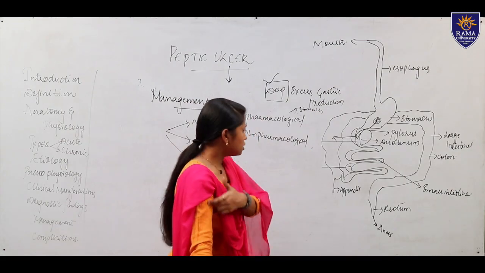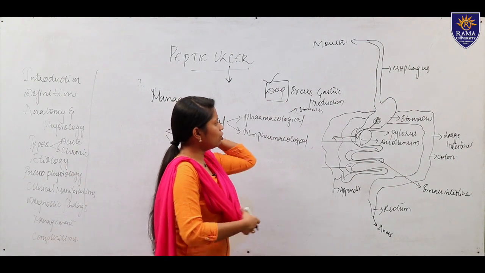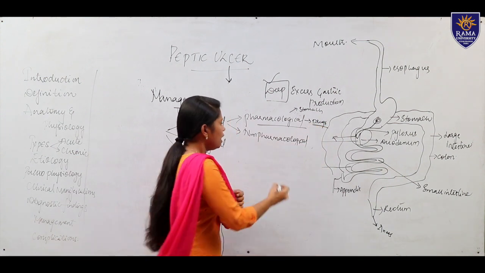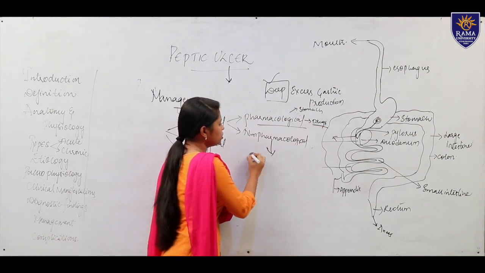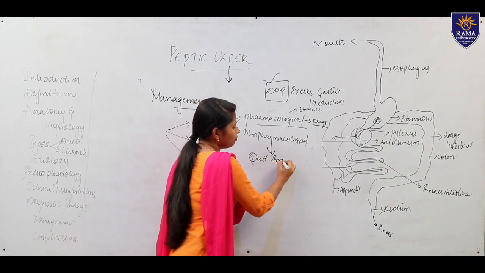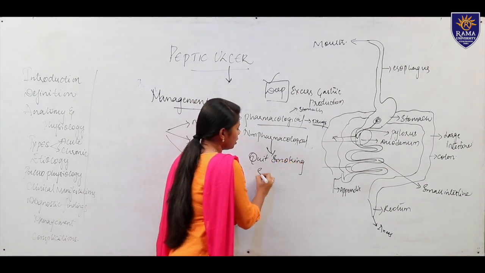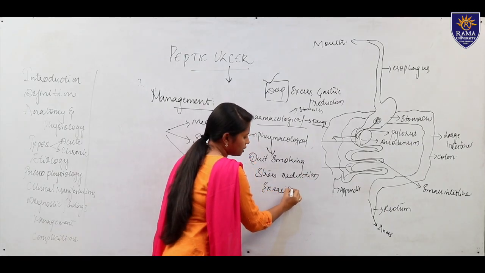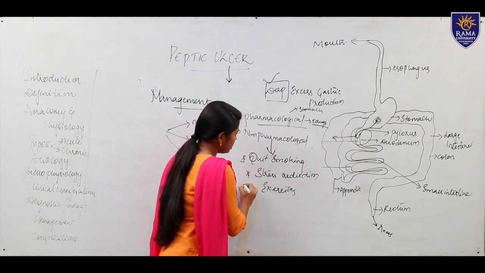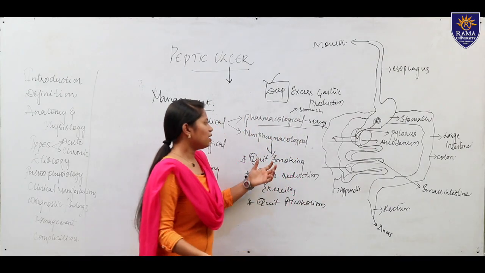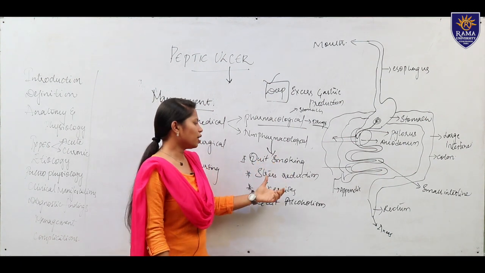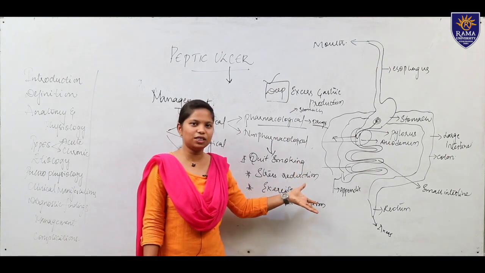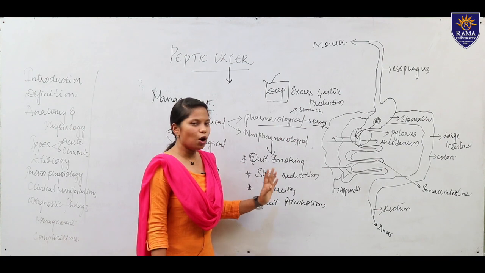So for non-pharmacological management, as I told you, pharmacological is mainly for drugs, as we have discussed already. Now in non-pharmacological, we have to see that the patient quits smoking, then stress reduction, then exercise like abdominal passive exercise, then rest and sleep. So here in non-pharmacological management we are looking at quitting smoking, stress reduction, exercises and alcoholism. Smoking and alcohol should be reduced for the patient in order to reduce complications.